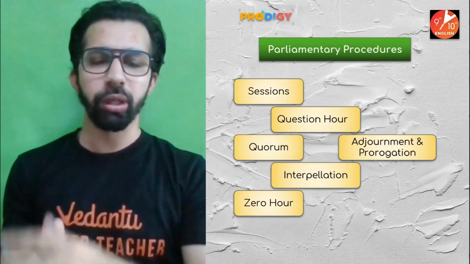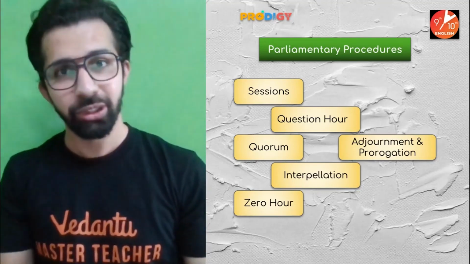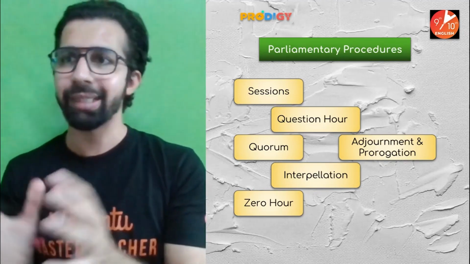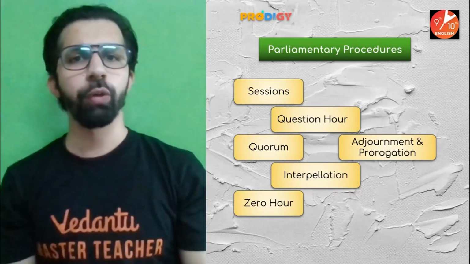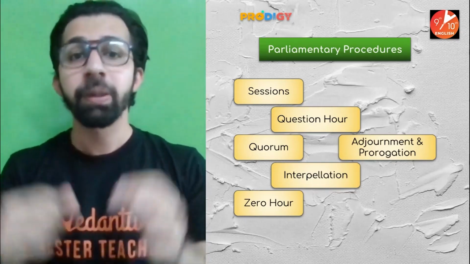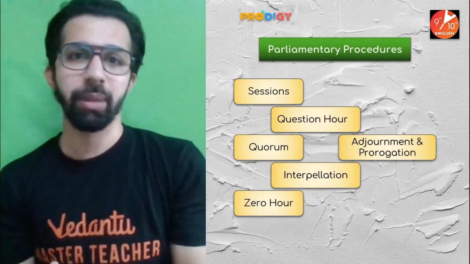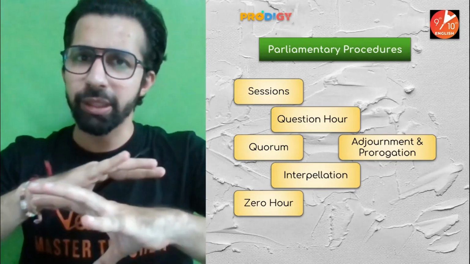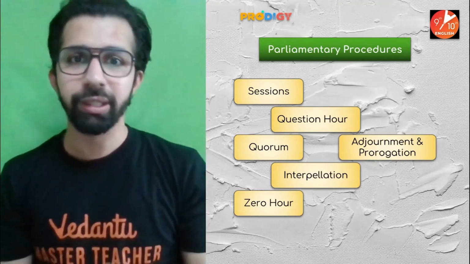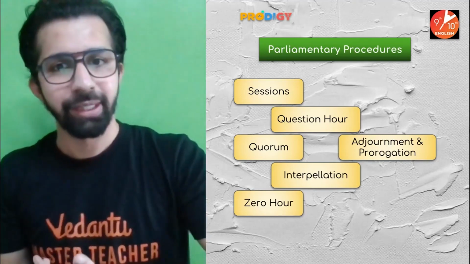The third one was quorum. What is quorum? 1/10 of the members should be present to start the session. Let's take an example: if the total strength of Lok Sabha, say, is 550, so what is the 1/10? It is 55. So a minimum of 55 members should be present to start the session of Lok Sabha. If 1/10 of the members are not present, then the session will not start. It will be adjourned for the day, until and unless 1/10 of the members are present.